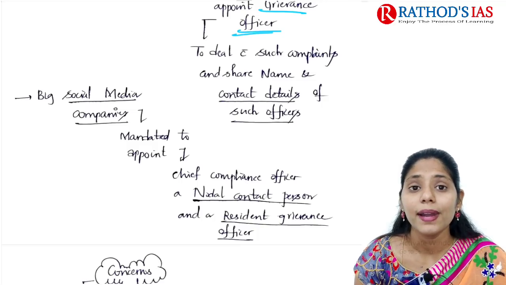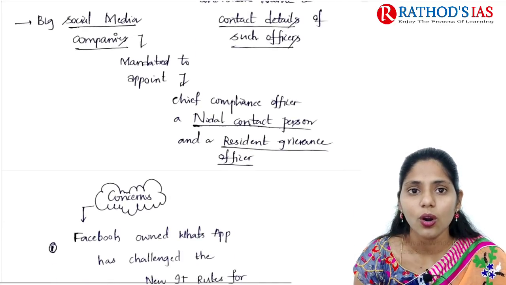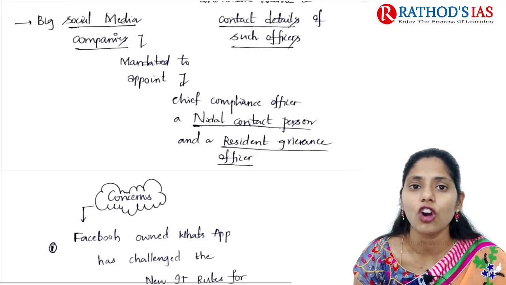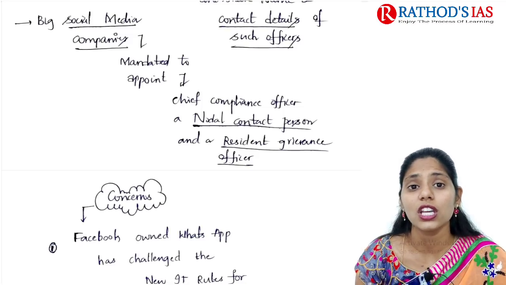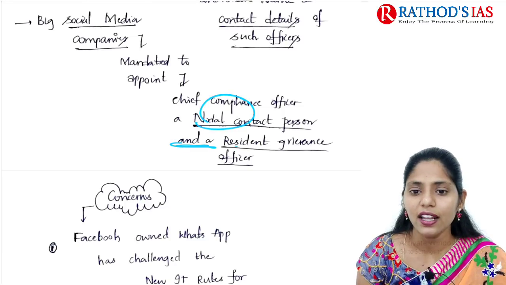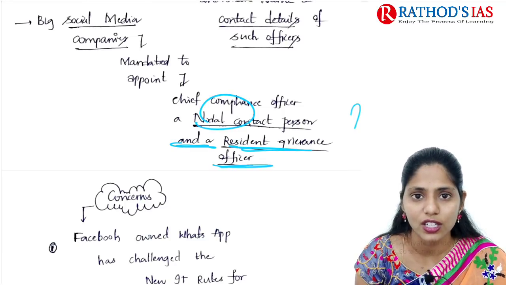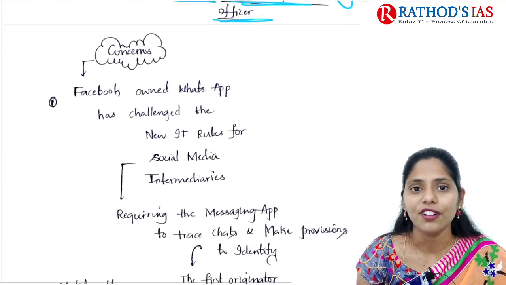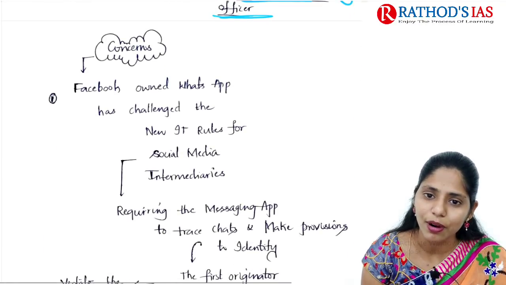And next, big social media companies are also mandated to appoint a chief compliance officer. This chief compliance officer will be a nodal contact person and a resident grievance officer of that social media platform. And if you are talking about concerns, we already discussed this.